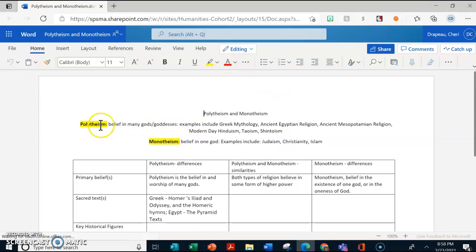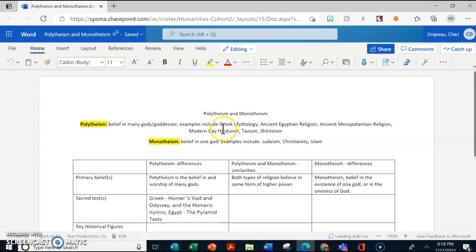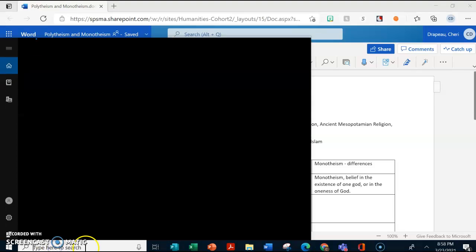So remember, polytheism, belief in many gods, monotheism, belief in one God, and I gave you some examples to help you in your search. So here you see we started Greek, Homer's Iliad and Odyssey, and Egypt we have the pyramid text. We'll do the next one, we'll do Taoism, and we're looking up sacred texts in Taoism.